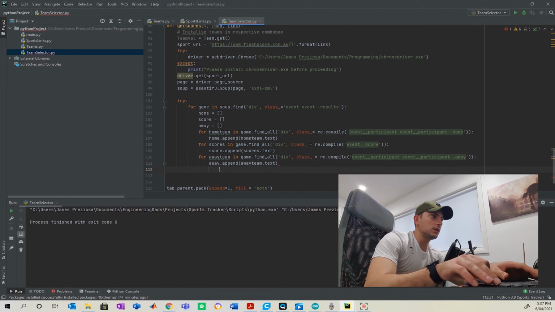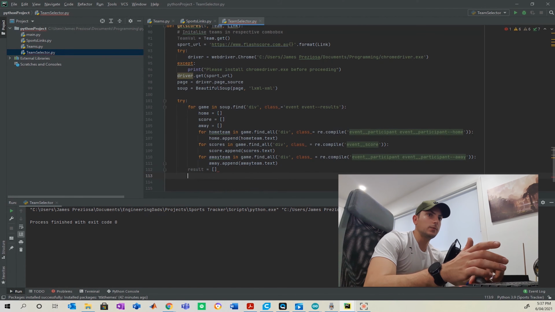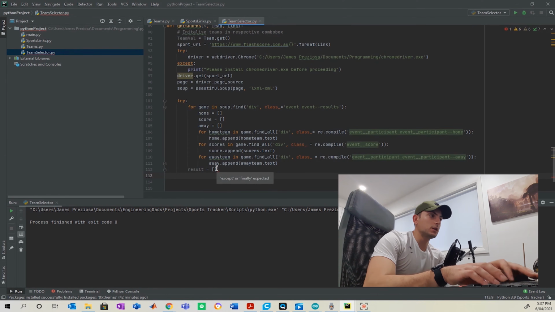Alrighty, and then once you've done that, we're going to want to create a results array because we're going to end up combining this all together. But before we do that, there's just a couple of housekeeping things we're going to need to do. And I want to define the other three sports as separate scores here.